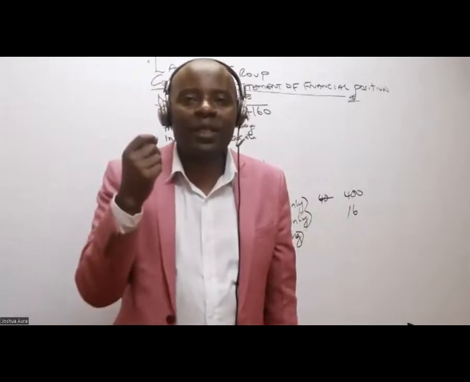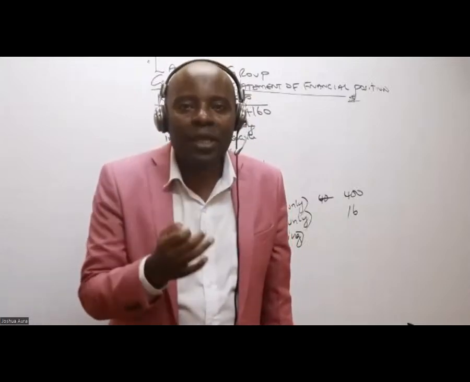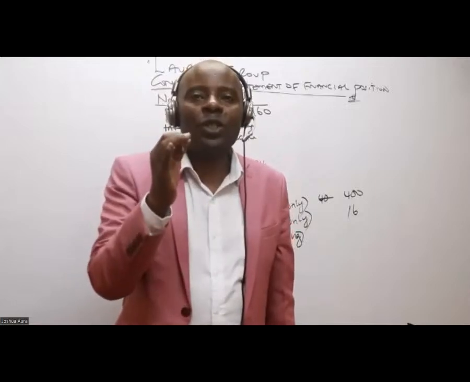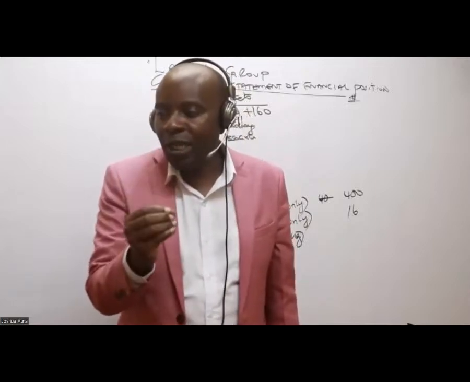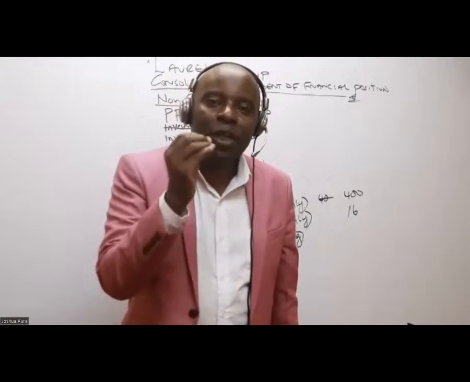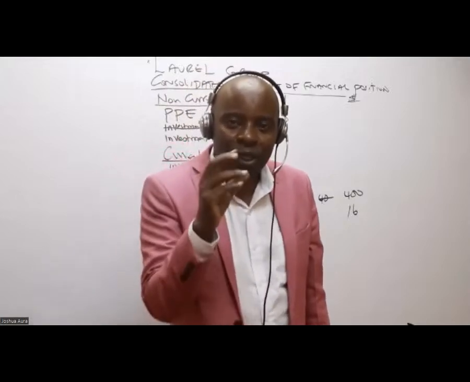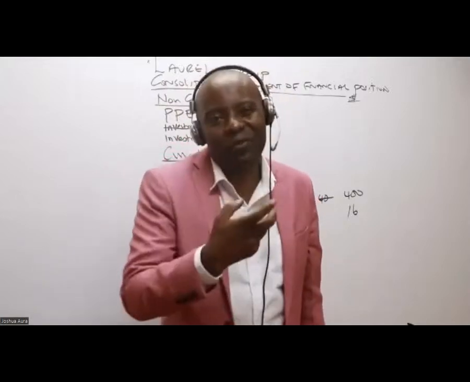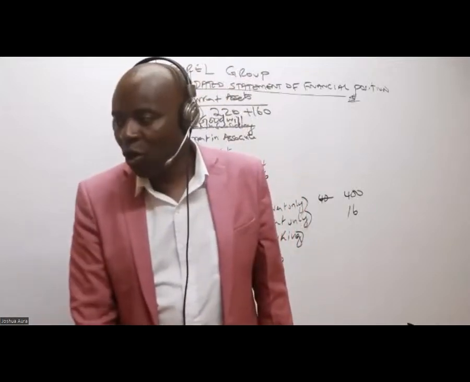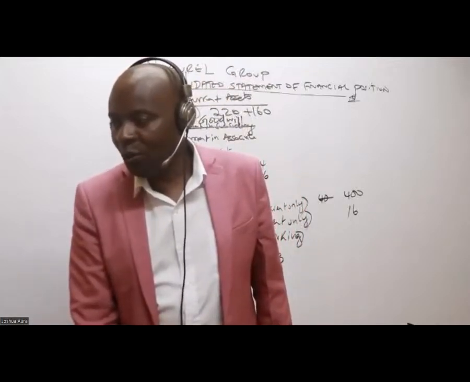So remember here, the examiner wanted to run away from the concept students are always used to, computing UPS, unrealized profit, using the profit margin approach. He never gave us any profit margin.